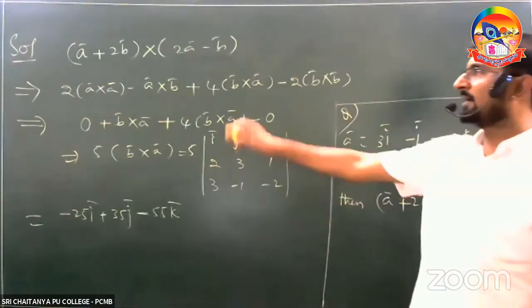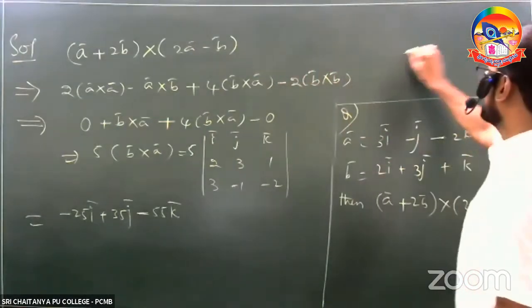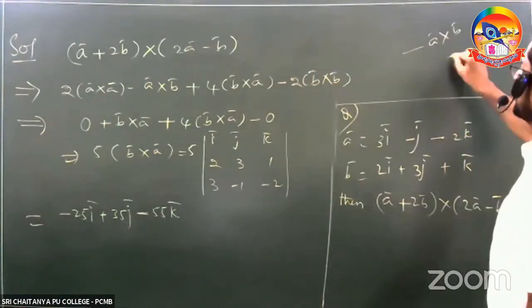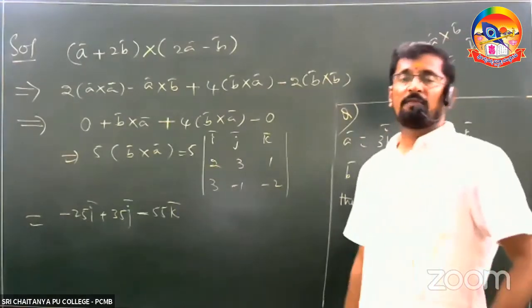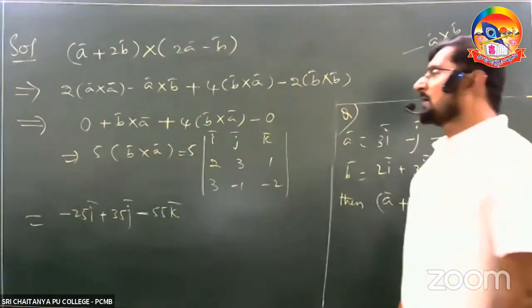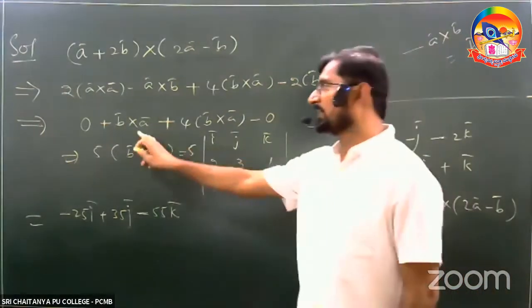After that, minus A cross B can be written as B cross A, as I taught you at the time of the concept. So this is B cross A again.